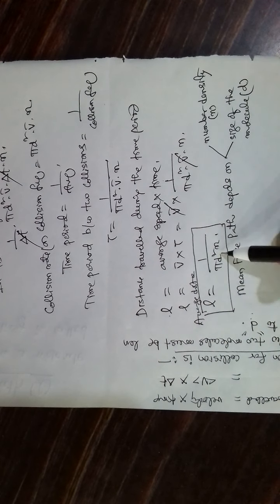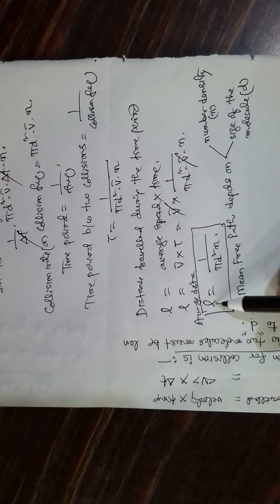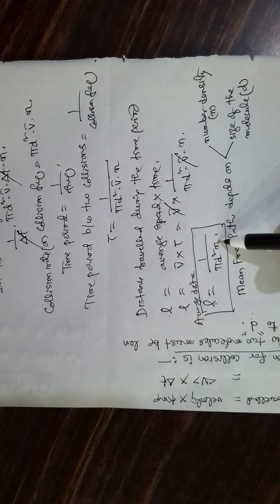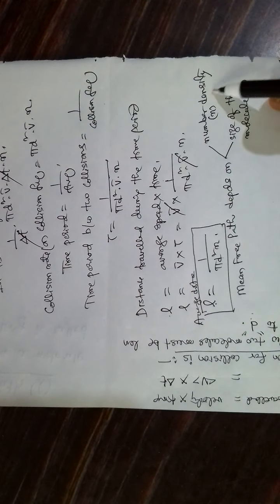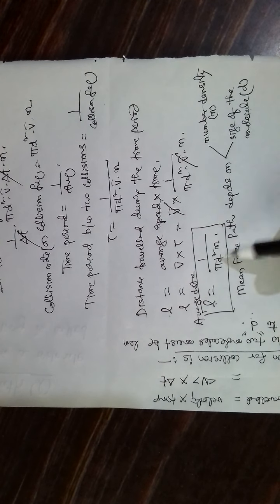From this expression we can understand that mean free path value depends upon number density and diameter of the molecule, that is size of the molecule. Mean free path depends on number density n and size of the molecule, that is d.